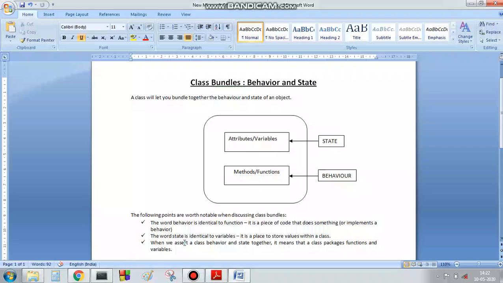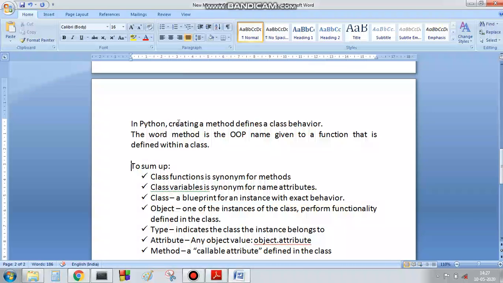So when we assert a class behavior and state together, it means that a class packages functions and variables. That means a class encapsulates functions and variables all together. So it makes the class a self-sufficient entity. So in Python, creating a method defines a class behavior, and the word method is the OOP name. That means it is a name associated with object-oriented programming given to a function that is defined within a class. So a method is nothing but a function, but method is the associated name in OOP, and function is for general, meaning any kind of language.